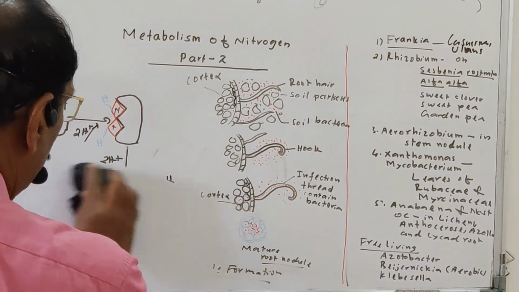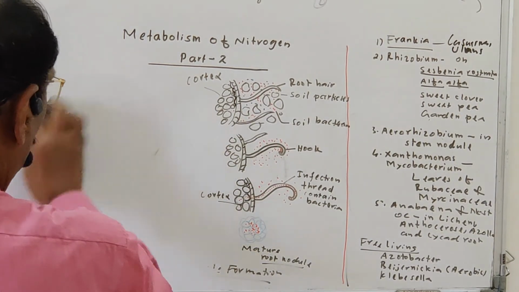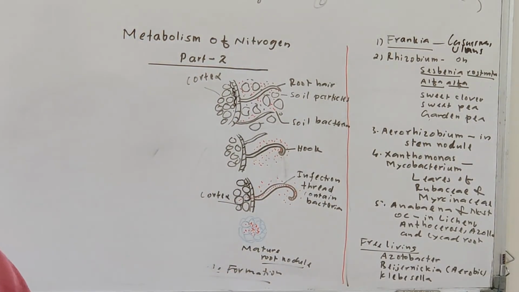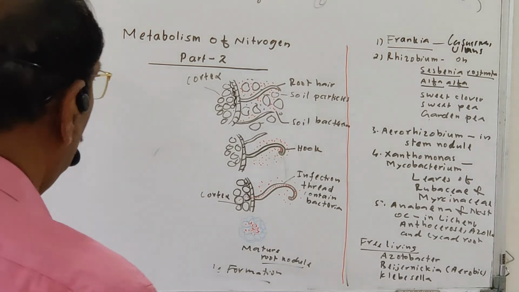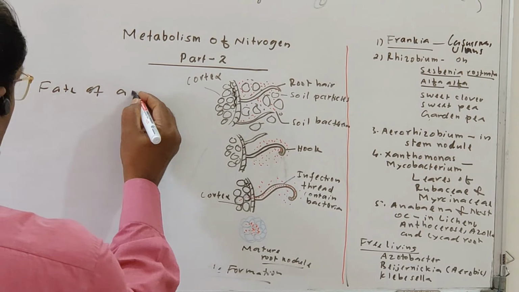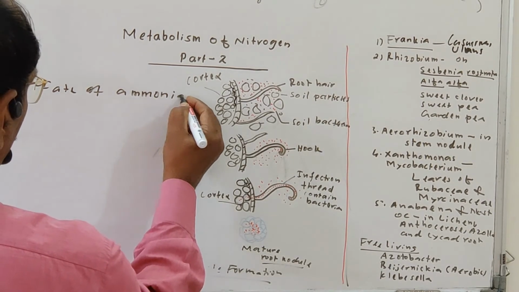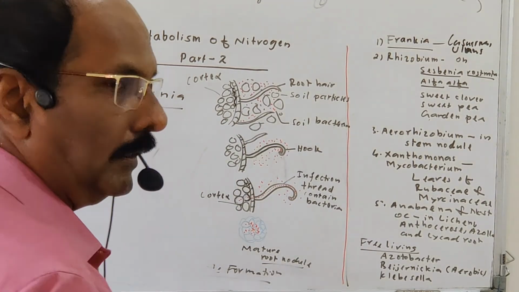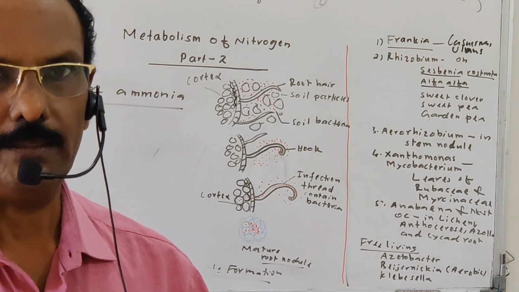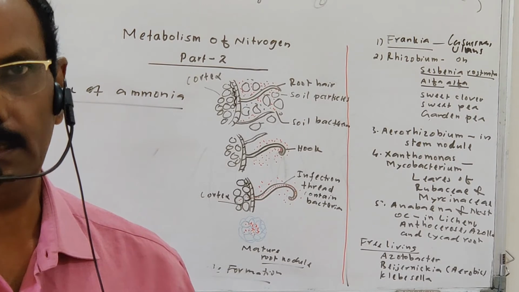Then what is the fate of this ammonia formed? Let us see the fate of the ammonia. The ammonia contains the amine group. This amine group is added to form amino acids, and different types of amino acids are produced.